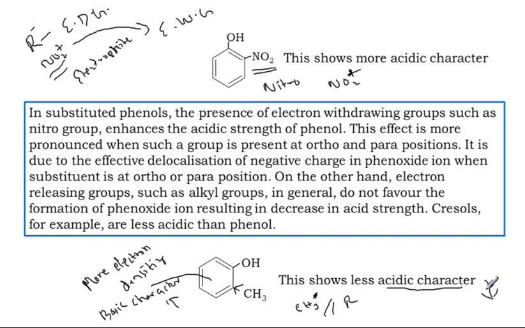Very important. Whenever a benzene ring or phenol is attached to any electron giving group, donating group, what are the electron donating groups? R minus, okay, and CHO minus, and COO minus, carboxylate, COO minus, CHO minus, or COCH3.